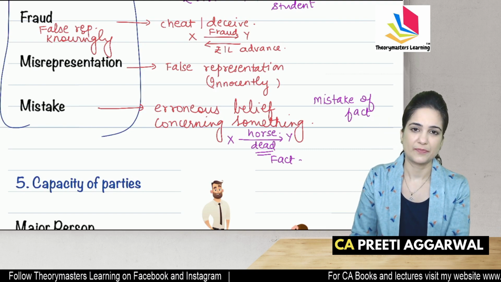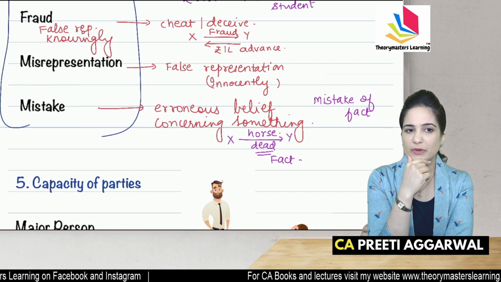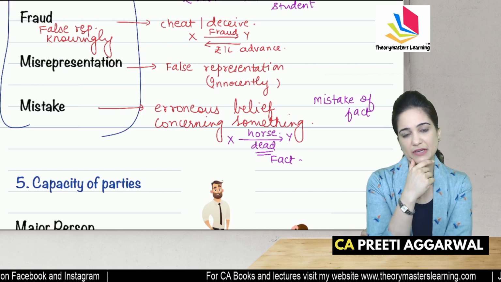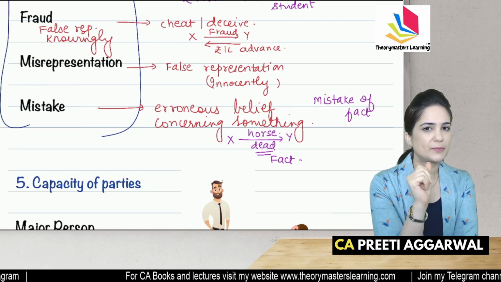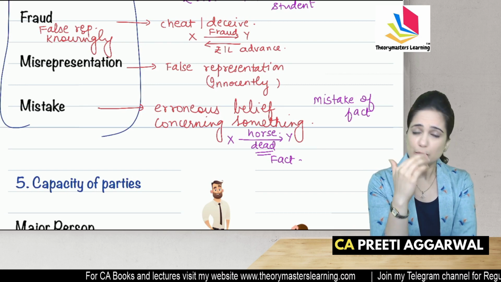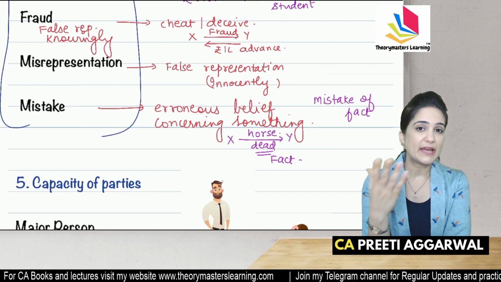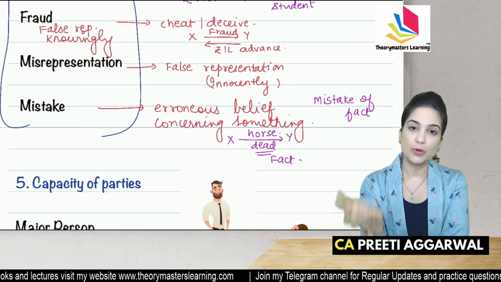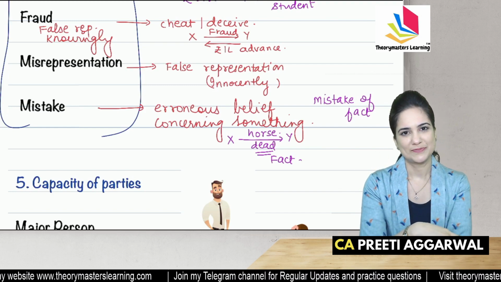They are mistaken. Many a time, students ask me, what is the difference between misrepresentation and mistake? In both these cases, there is some innocence only. See, in misrepresentation, you are giving false facts, although innocently. But in case of mistake, you understand facts on your own. There is no communication as such.